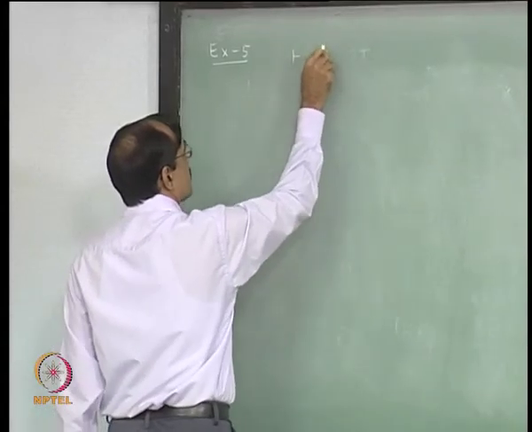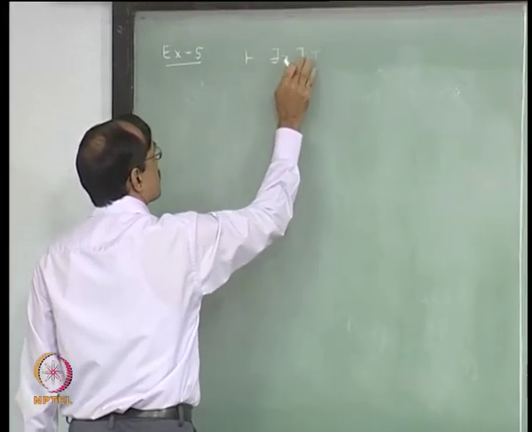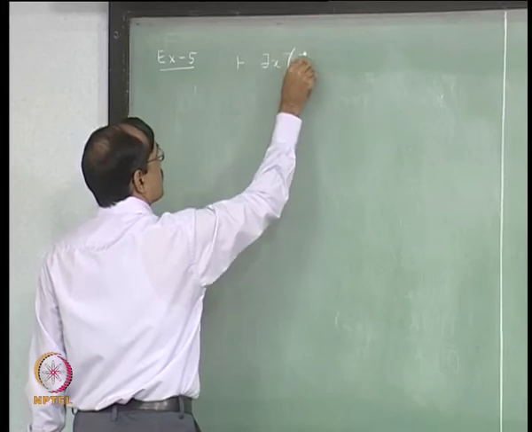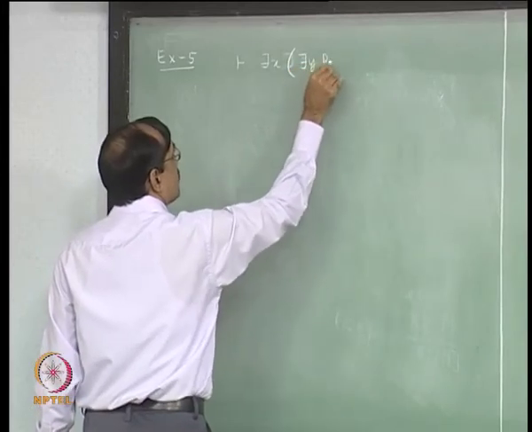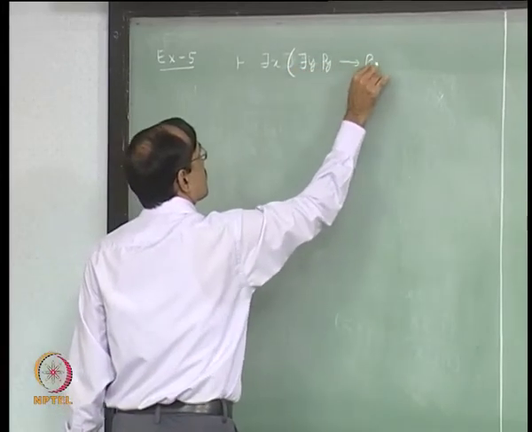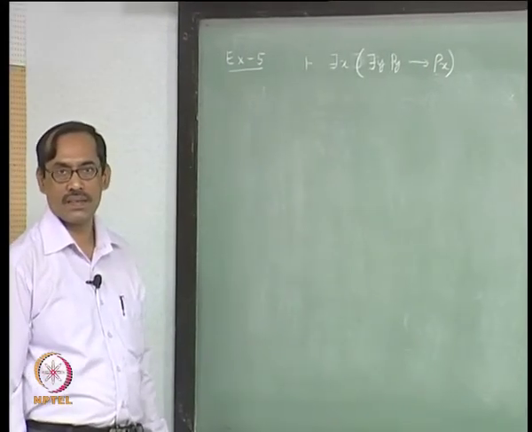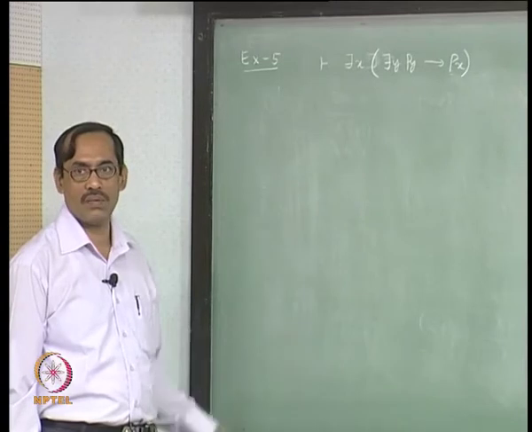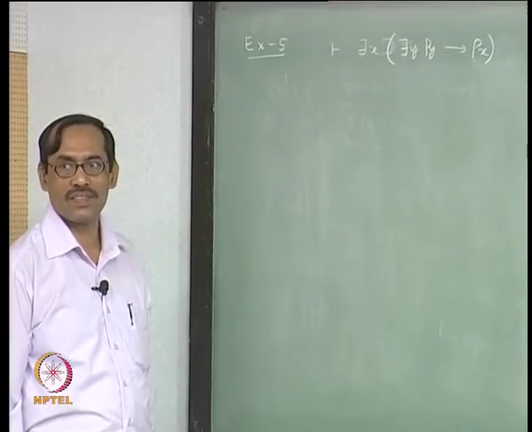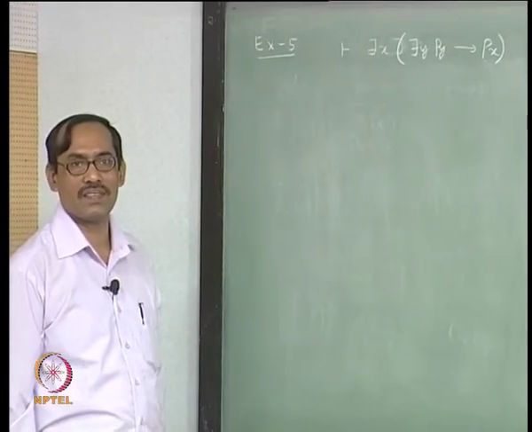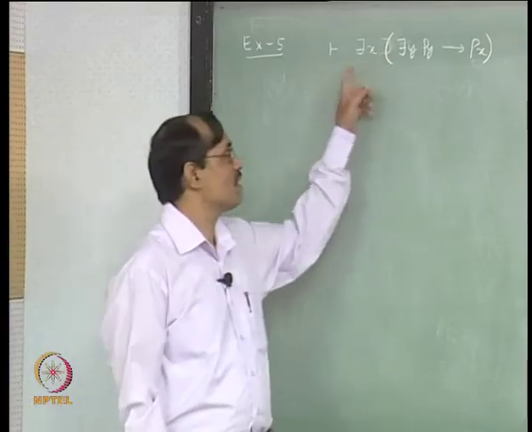So this is a theorem: there is x, well we will take there is y, P(y) implies P(x). Such sentences will never come from natural languages, but it can come in mathematics, existential quantifier with implies.